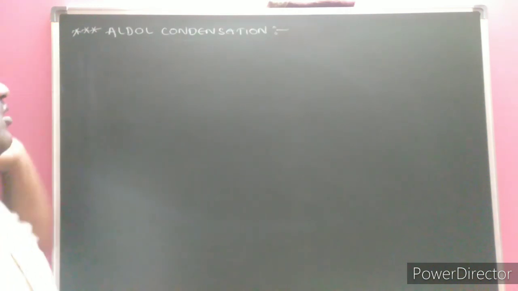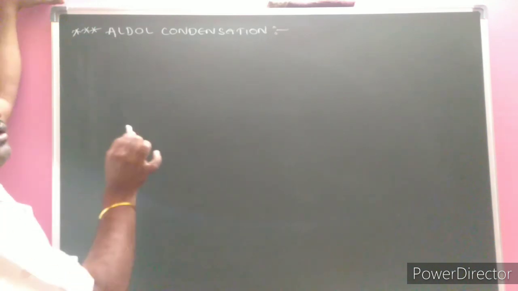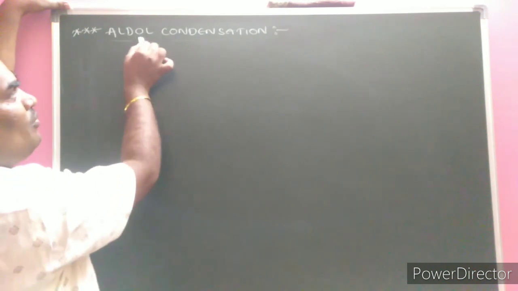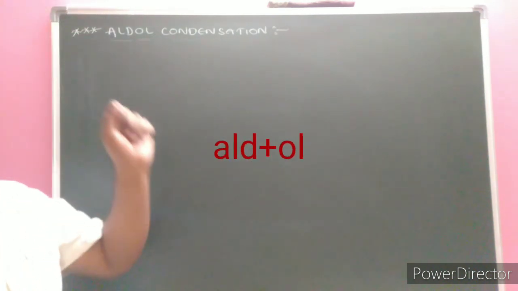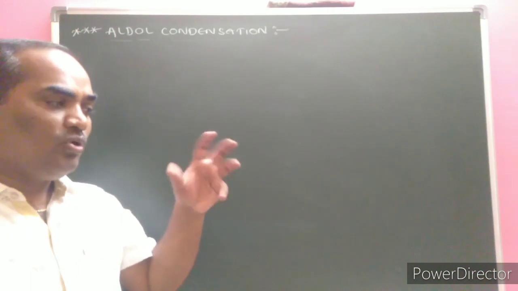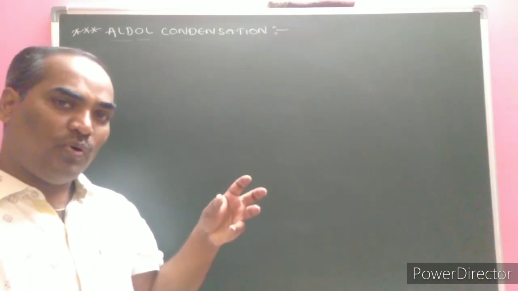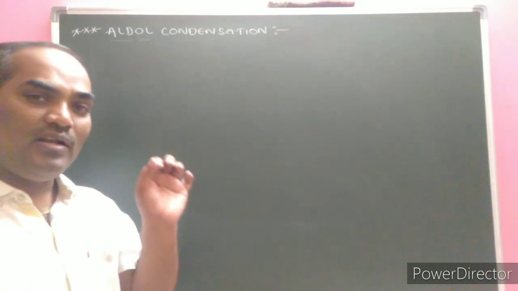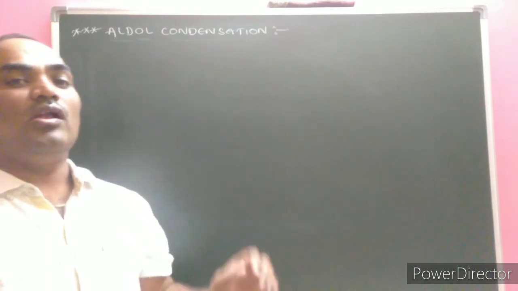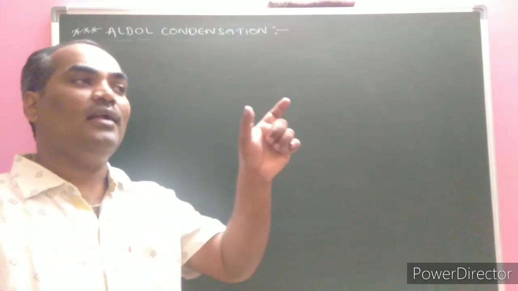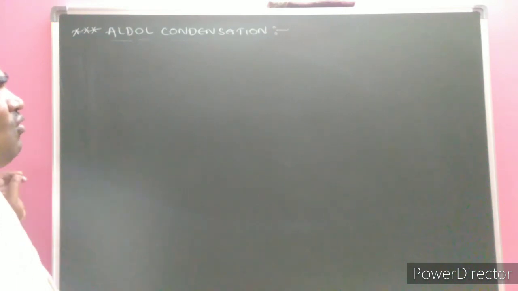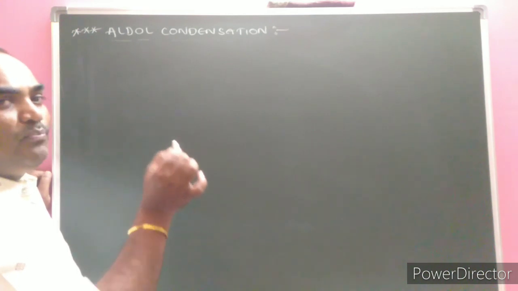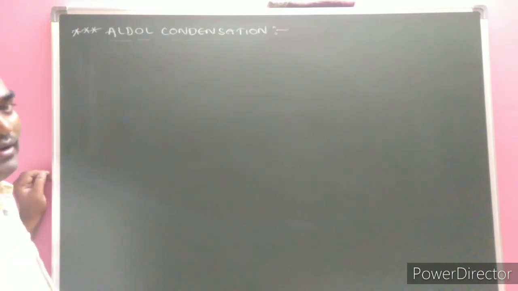Now, coming to aldol, the name itself: ald means aldehyde, ol means alcohol. That means in a single molecule, both functional groups are present: the carbonyl group, either aldehyde or ketone, and the alcoholic functional group. Such compounds are called aldol, aldehyde and alcohol. Now, what is the prime importance and what are the key points regarding the aldol condensation?